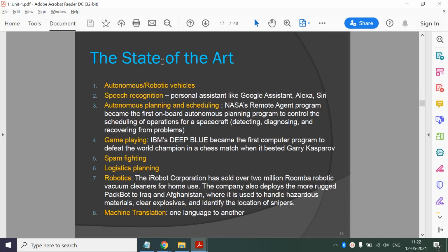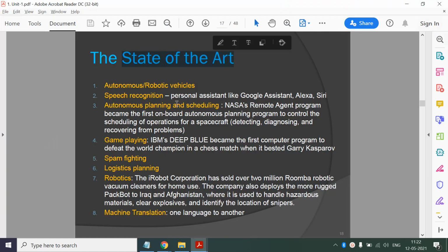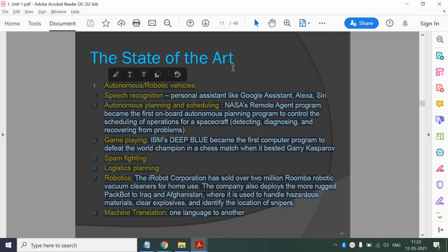And then we have seen the state of the art, achieved by different fields with the help of AI. So we have seen state of the art in autonomous vehicles, right? So these vehicles are practical now, right? Then speech recognition. So speech recognition is very accurate because of AI. Then autonomous planning and scheduling, game playing, then spam fighting, logistic planning, robotics, machine translation. So these many fields have achieved state of the art because of AI.